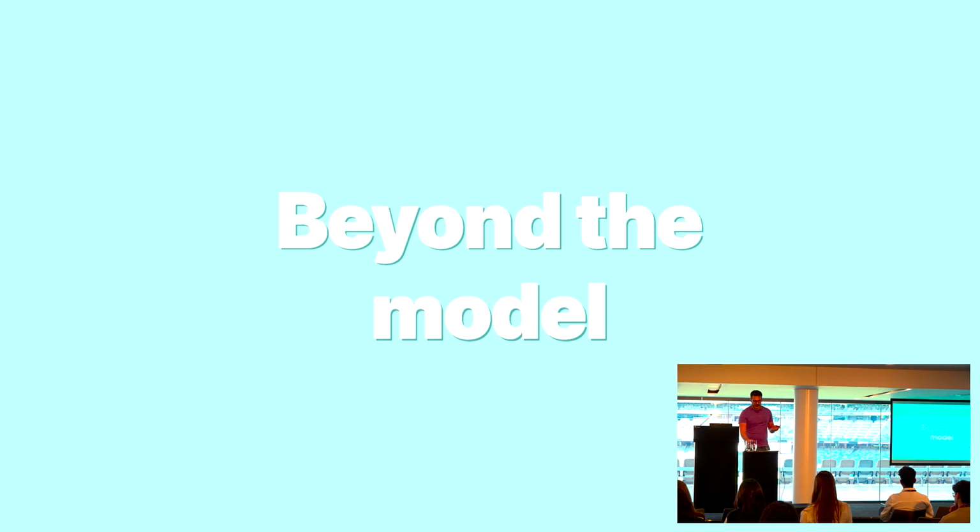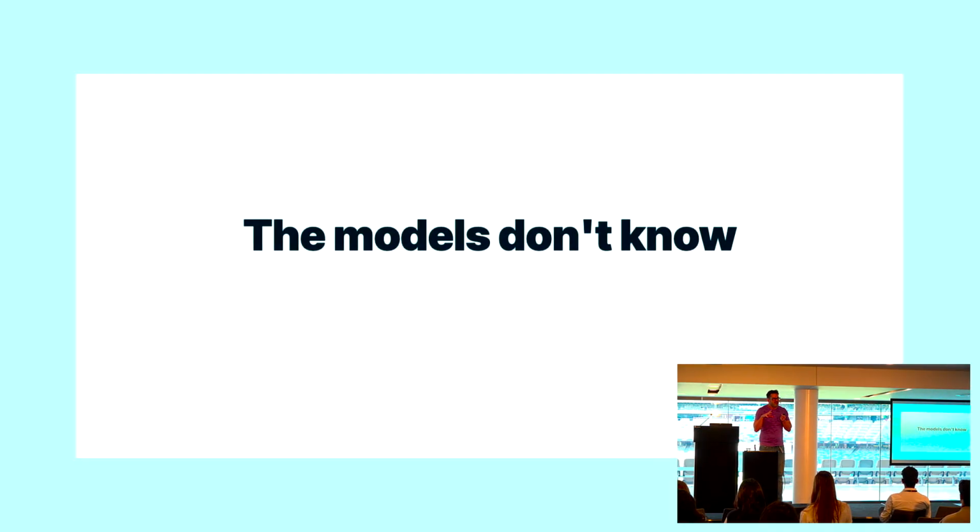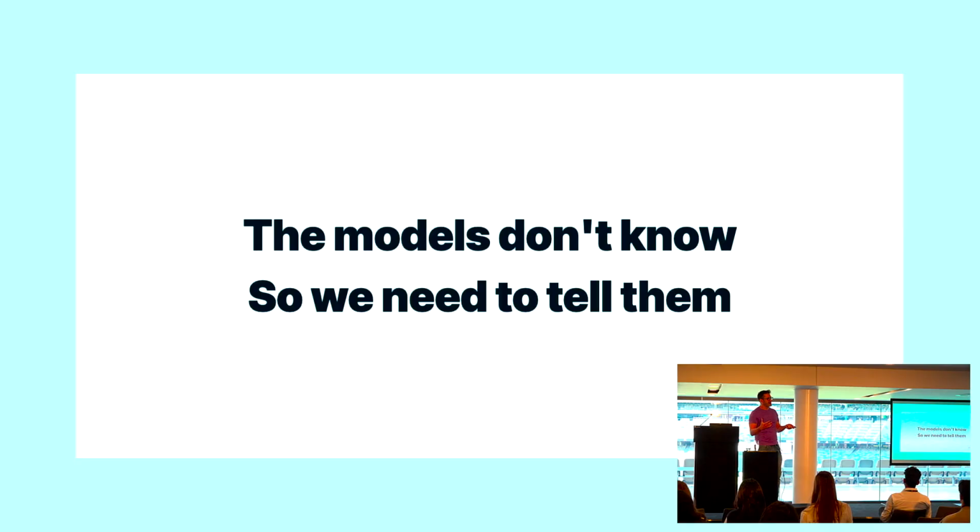But then beyond the model, we've got more work to do. Because that's kind of all that we do. We can ask it stuff, we can give it tokens, we can get tokens back from it, and we can decide how it's supposed to generate those tokens. But these models don't really know things, right? They've been trained on a lot of data, and then they make a probability about what the next token is that comes out when they try and generate stuff. They don't know stuff. But we can sort of tell them stuff.